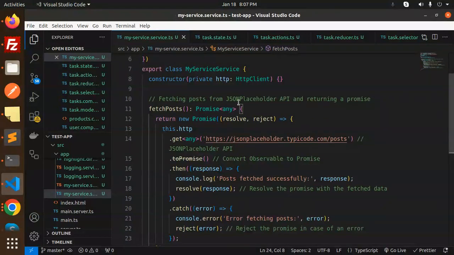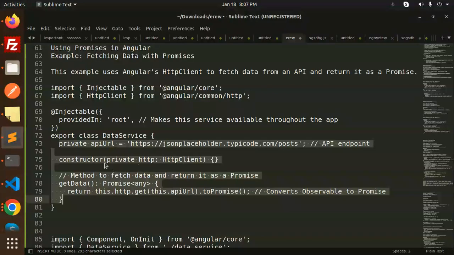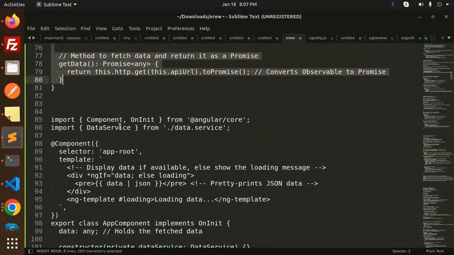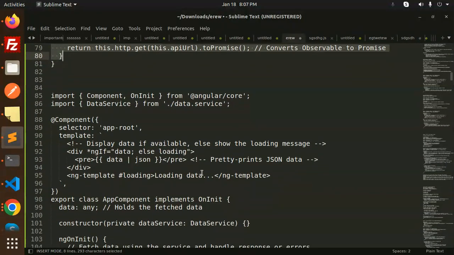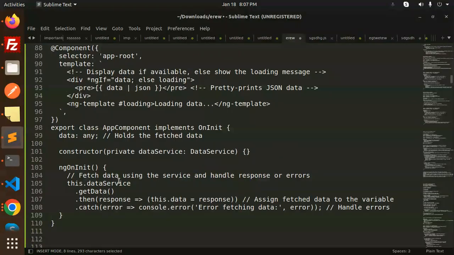Okay, so this is fetching the post from the JSONPlaceholder API and returning a promise. Same thing here also. In the component we are going to display the data, right? So here you can see this.dataService.getData().then().catch(). Here I'm using that, to handle whether the promise is resolved or it runs into errors.